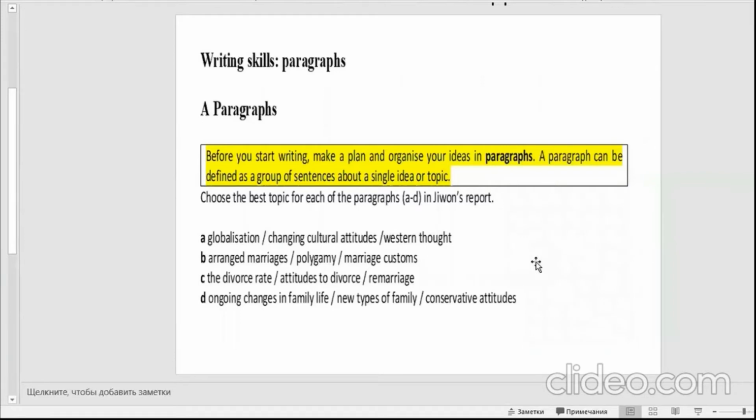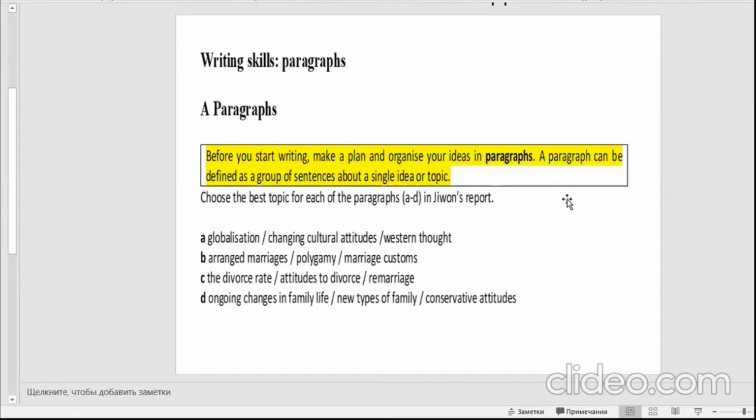Next thing, let's speak about paragraphs. Before you start writing, make a plan and organize your ideas into paragraphs. What is a paragraph? A paragraph can be defined as a group of sentences about a single idea or topic.